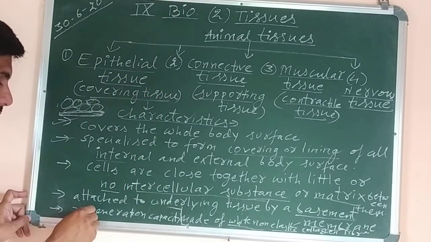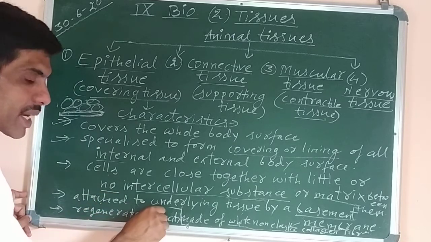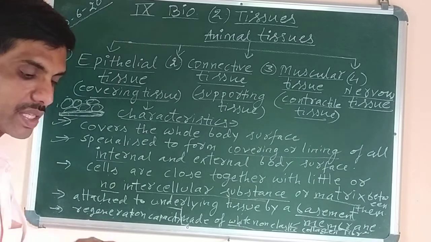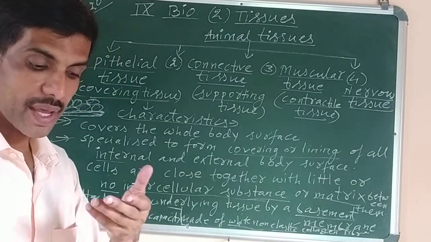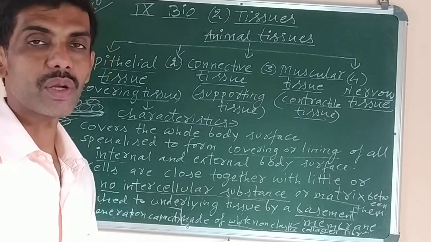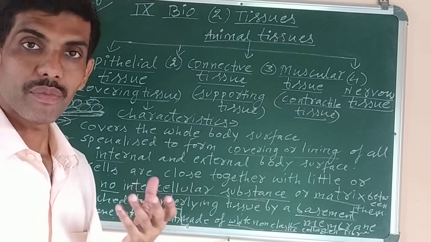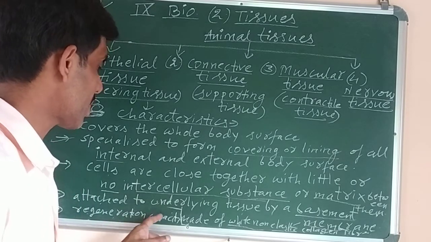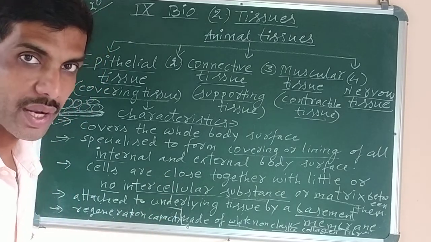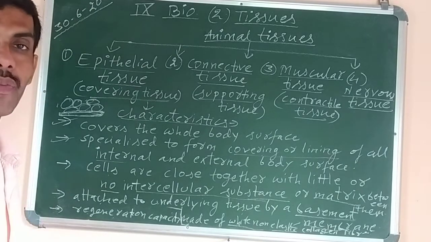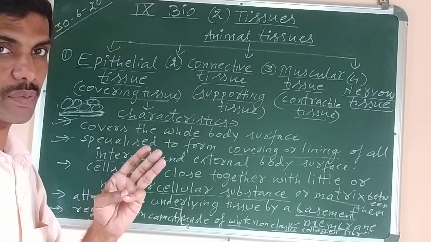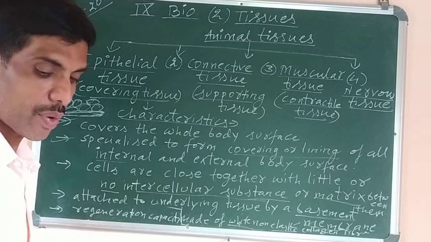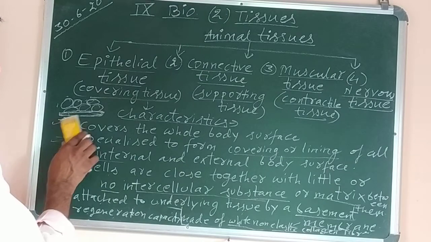Then the last point, it has the power of regeneration. That is, the cells of epithelial tissue can regenerate because it is present on the external body surface and it is frequently lost. So new cells are constantly produced and they replace the old and the dead cells. That's why they have the regeneration capacity. One more point is there, that is, from where they are produced, they have 3 types of origin. Means they can be produced from ectoderm, endoderm or from the mesoderm. All 3 types of origin are there.